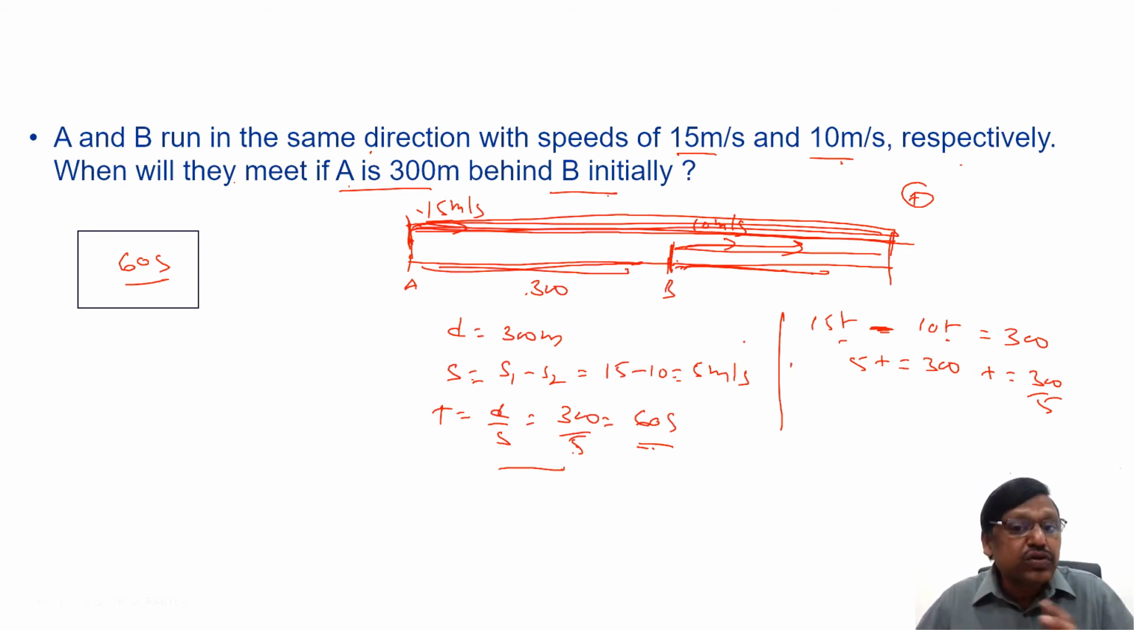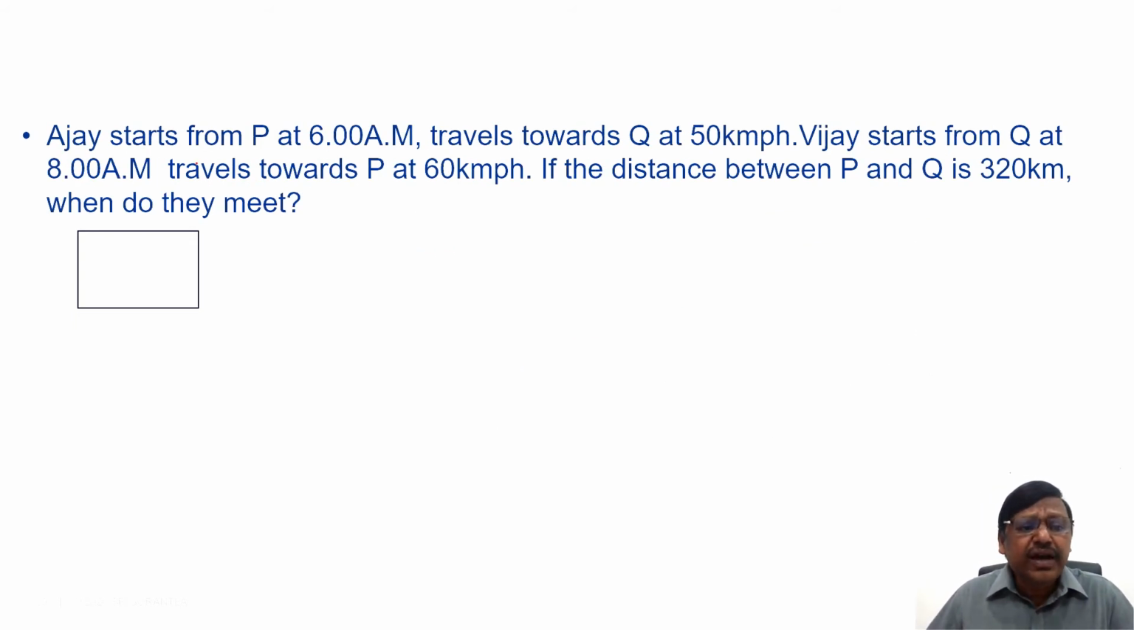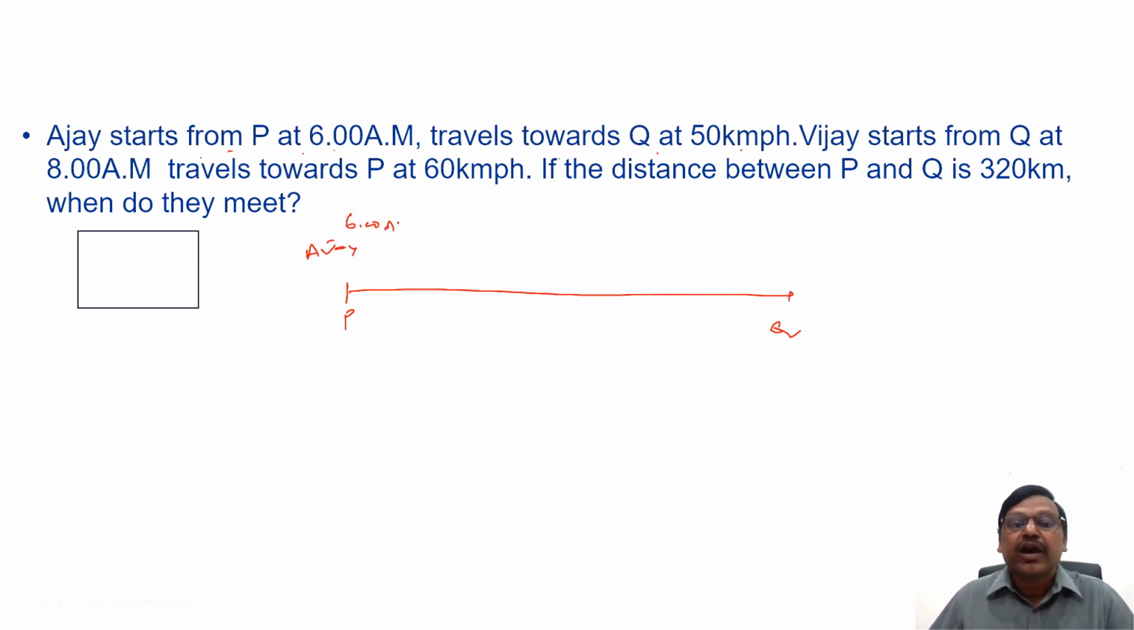Okay, now let's see two questions more, when they don't start at the same time. Here they are starting at the same time in this question and the previous one. Let's see now. Ajay starts from P at 6 a.m. and travels towards Q at 50 kilometers per hour. There is P and Q. Ajay travels from P to Q. At what time he starts from P? At 6 a.m. And what is the speed of Ajay? 50 kilometers per hour.